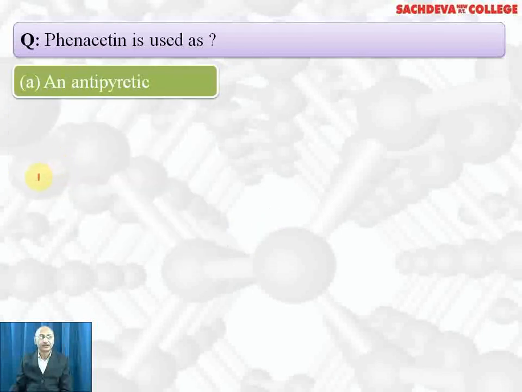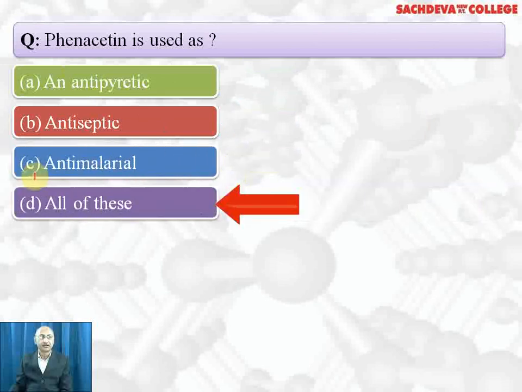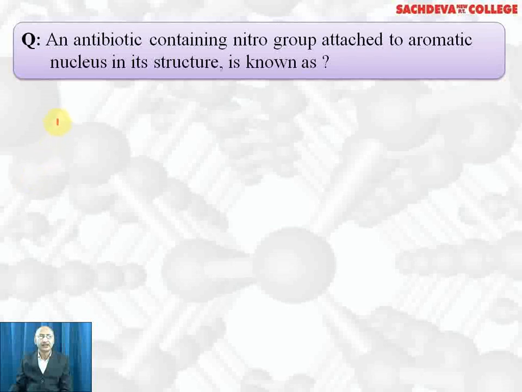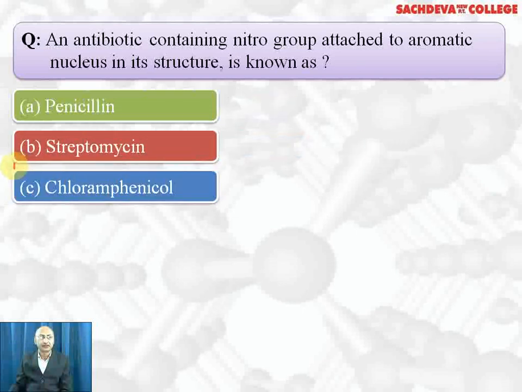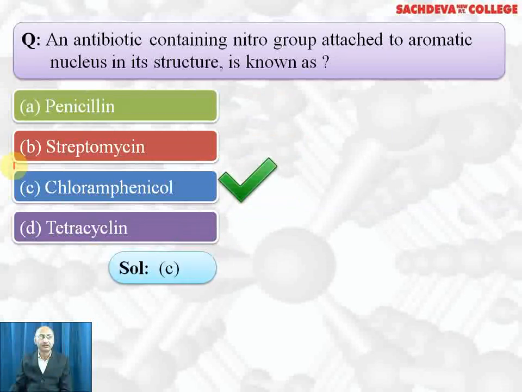Phenacetin is used as antipyretic, antiseptic, antimalarial, all of these. Correct answer is antipyretic. An antibiotic containing nitro group attached to aromatic nucleus is known as penicillin, streptomycin, chloramphenicol, tetracycline. Correct answer is chloramphenicol.